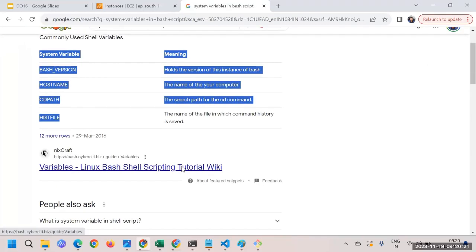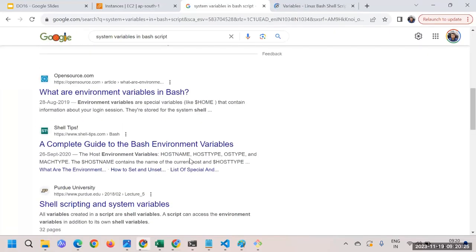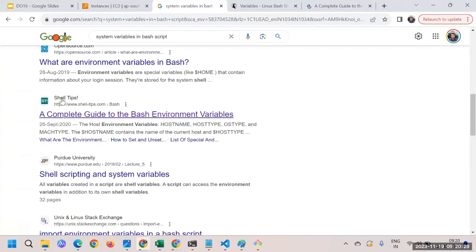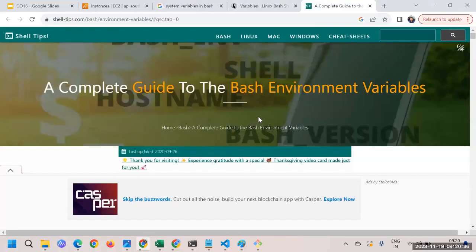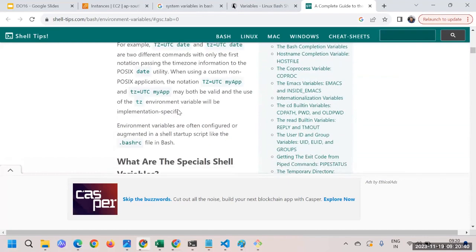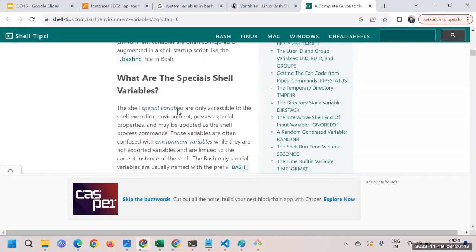If I open this link in a new tab, there are so many documents which will tell me. So this is also host name, host type, OS type. These are nothing but the system variables we have, and when we have to use those, we can simply go and use them.